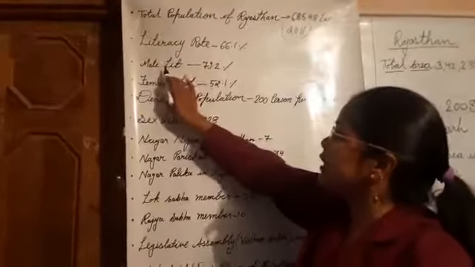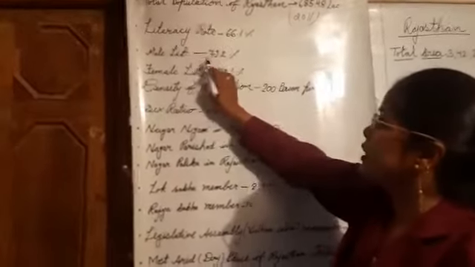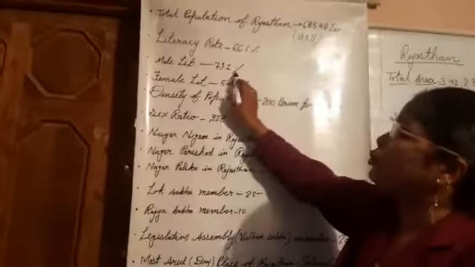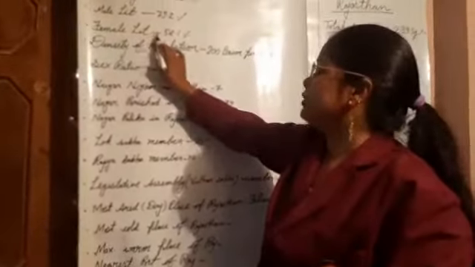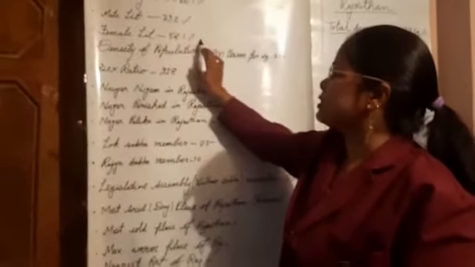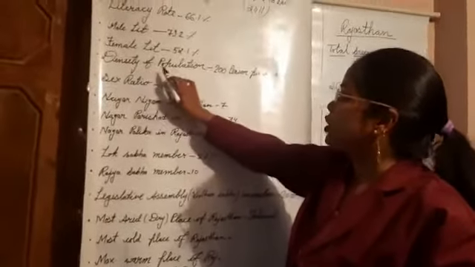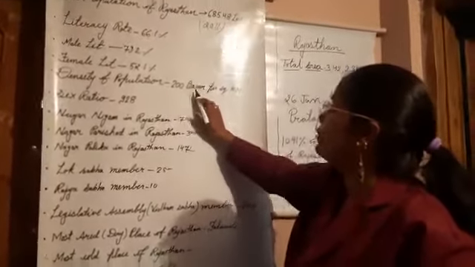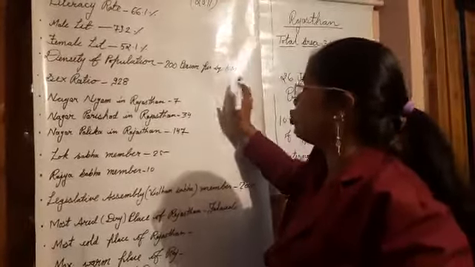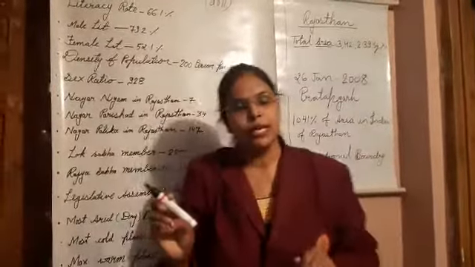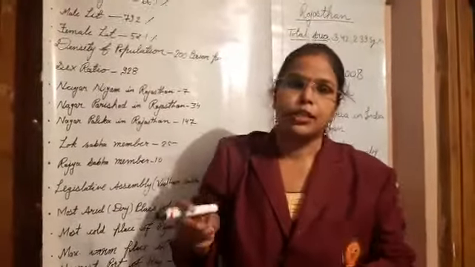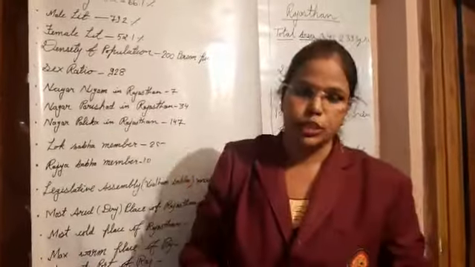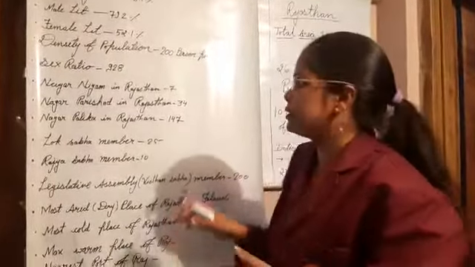Male literacy in Rajasthan is 79.2%. Female literacy is 52.1%. Density of population is 200 per square kilometer. Density means the number of persons living per square kilometer of area.